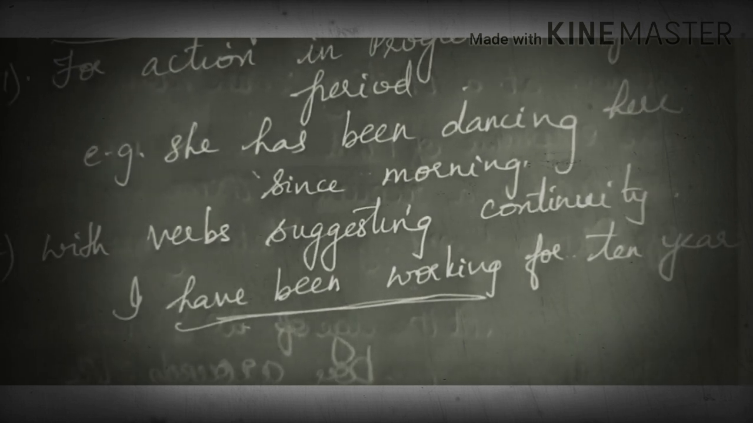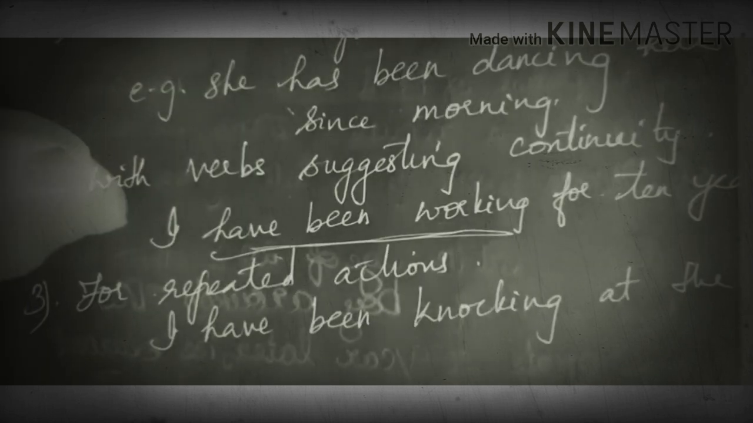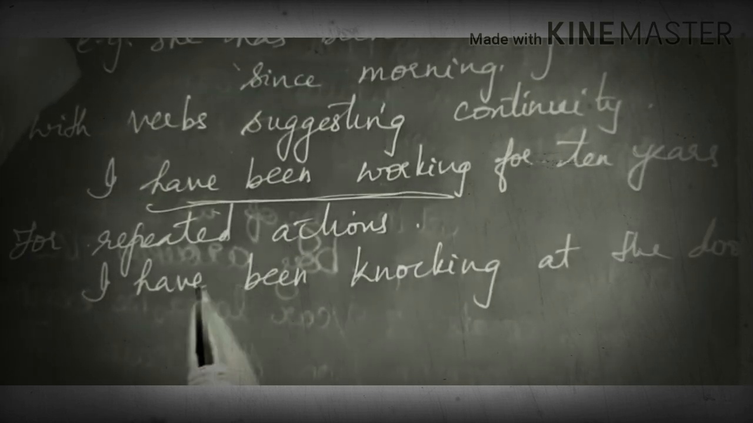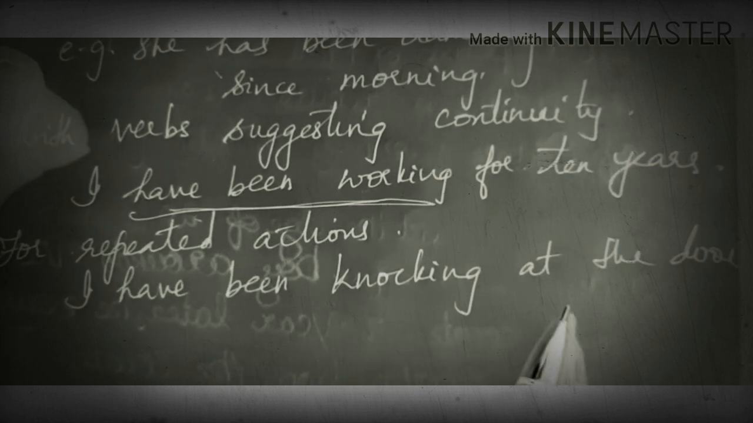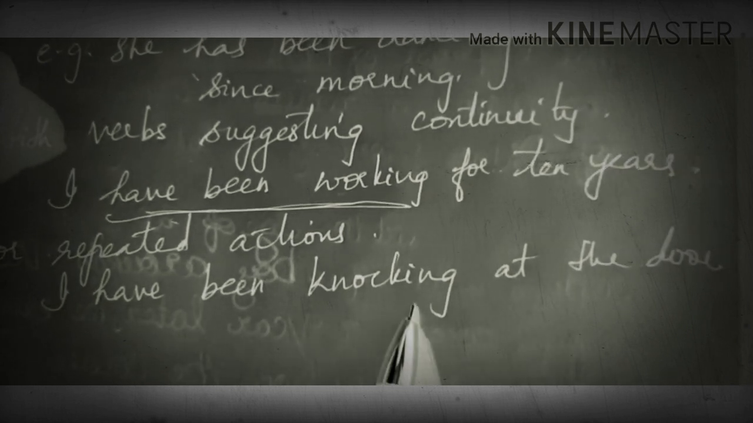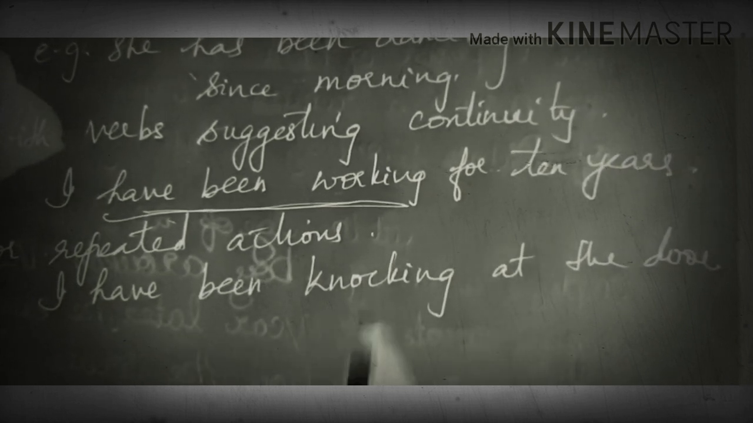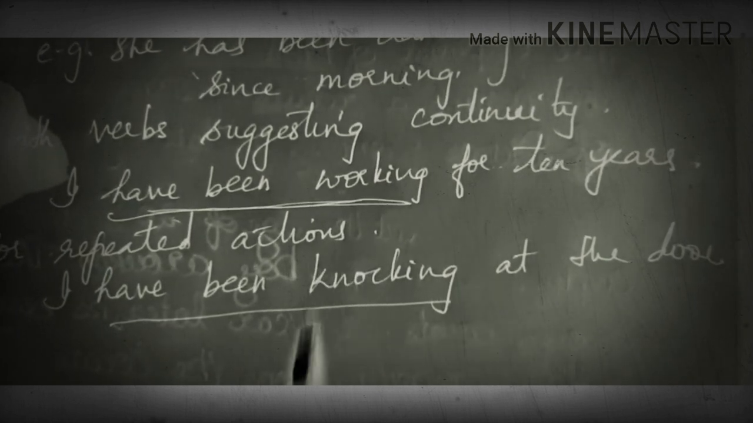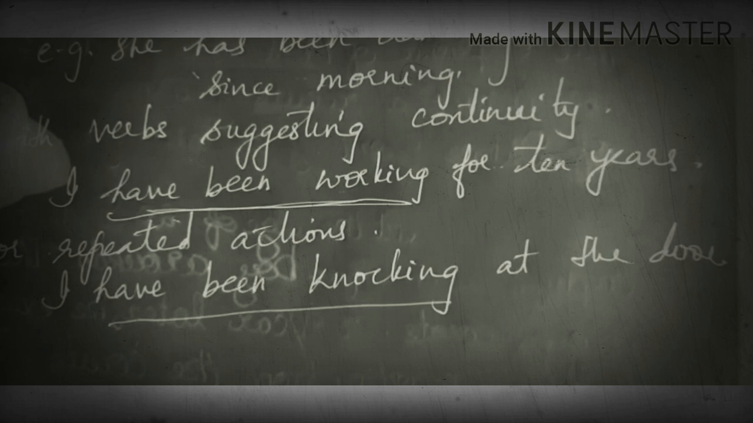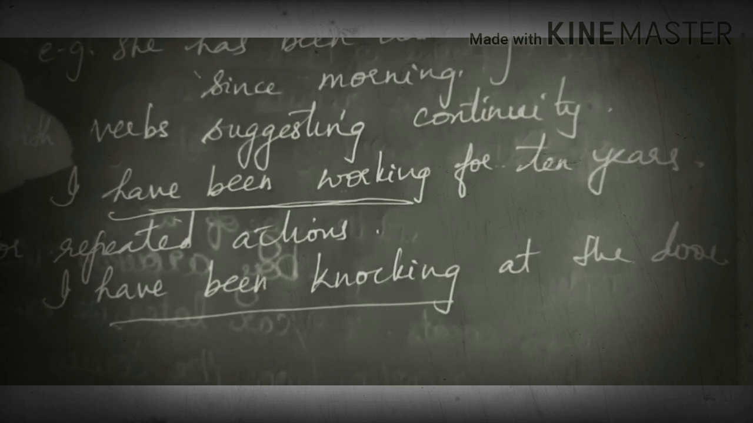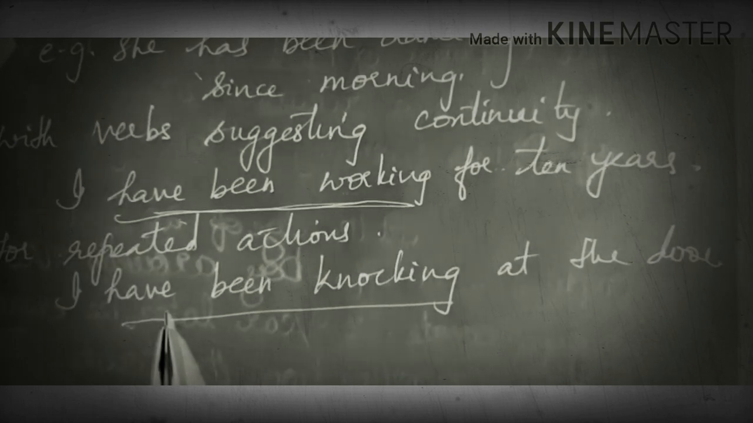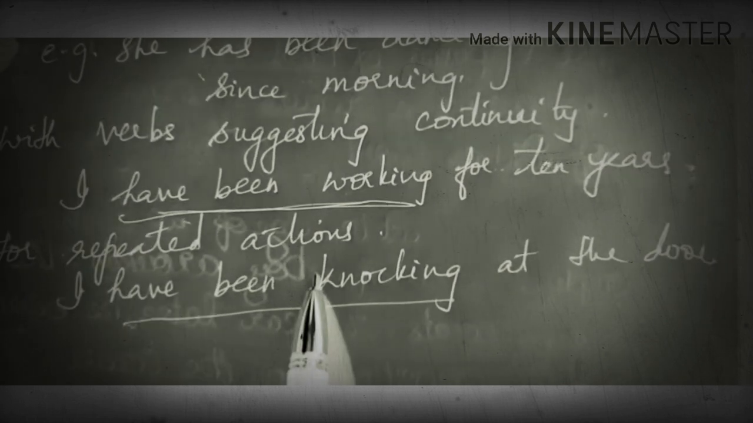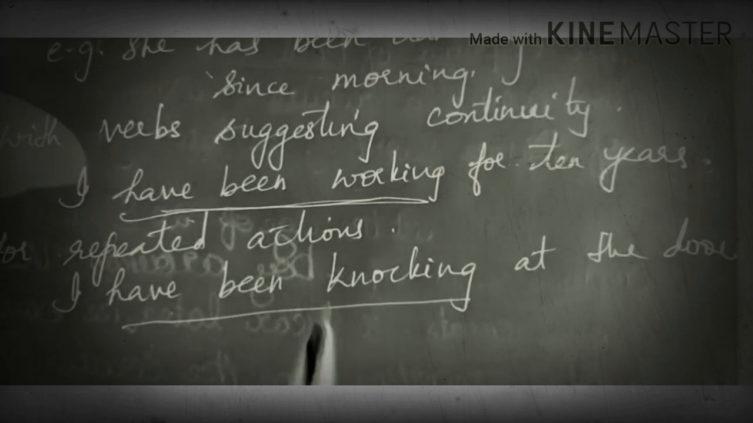Then next is for repeated actions. So for repeated actions: I have been knocking at the door. So I knocked and I kept going on, right? So this is what it is indicating. I have been knocking, so it's repeated. You don't just knock once, okay? So I have been knocking, but there wasn't any reply. When you don't get a reply, you keep on doing the action. So for repeated actions also we use present perfect continuous tense.